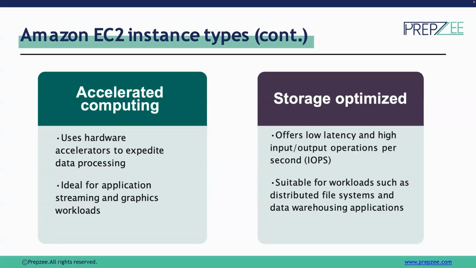We can prefer this when we are going to work with, let's say, Cassandra, MongoDB, or Couchbase database systems, which are NoSQL, so that we can get the best possible performance for multiple parallel operations. So this is where we can prefer using the storage optimized instance family.